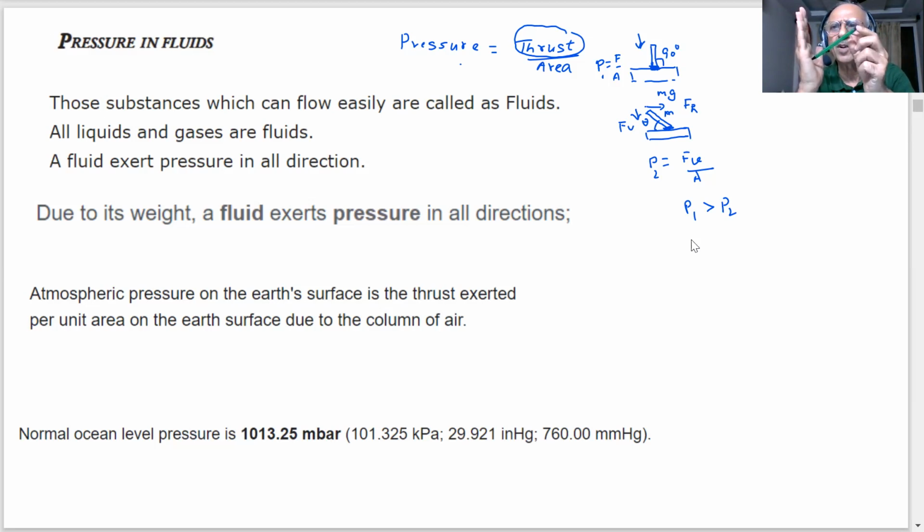The vertical component is responsible. In this case, if I say this is the situation when this is making a 90 degree angle, then the area in contact is the area in contact of my hand, students. That is the pressure, that is thrust per unit area, or force per unit area.